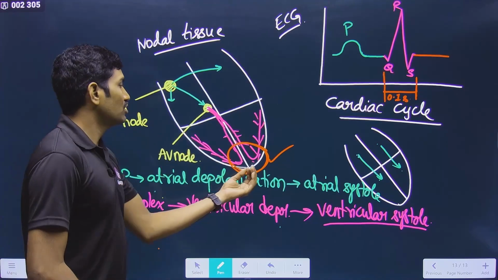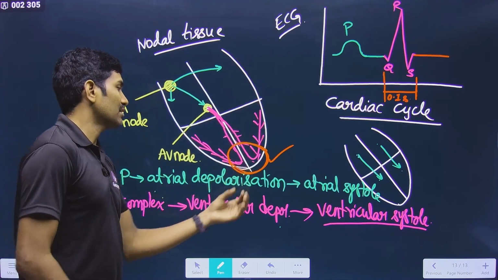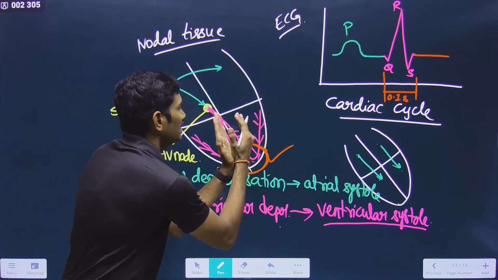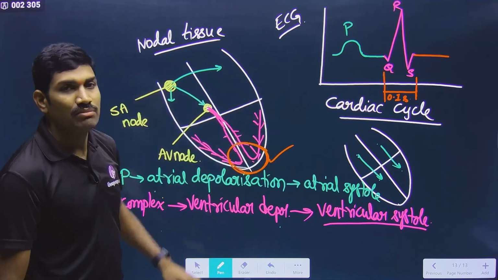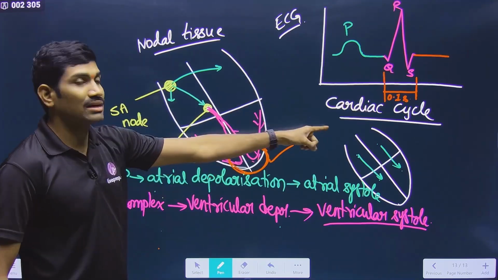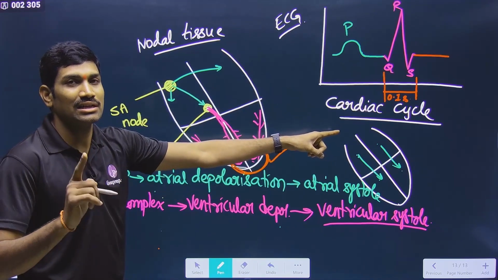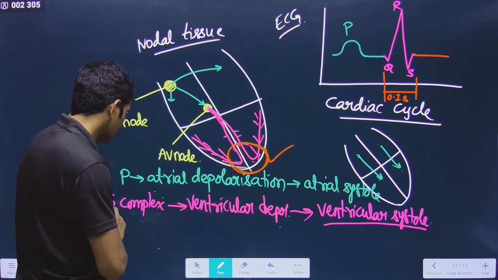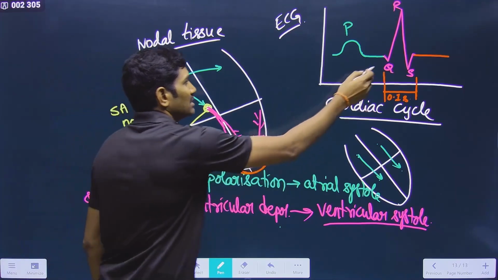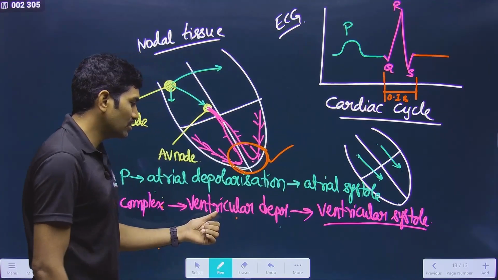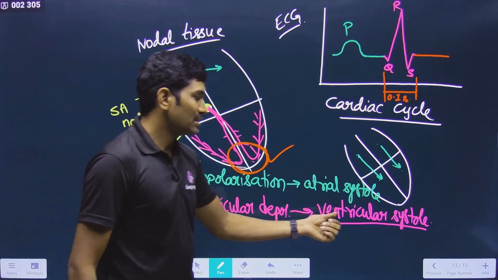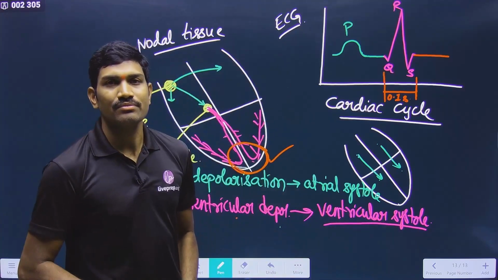Understood or not? So this is how the ventricular contraction is occurring. It starts at this location, and then goes towards the base side. So in this way, the QRS complex that we are measuring in the ECG is related to ventricular depolarization. That means ventricular systole.